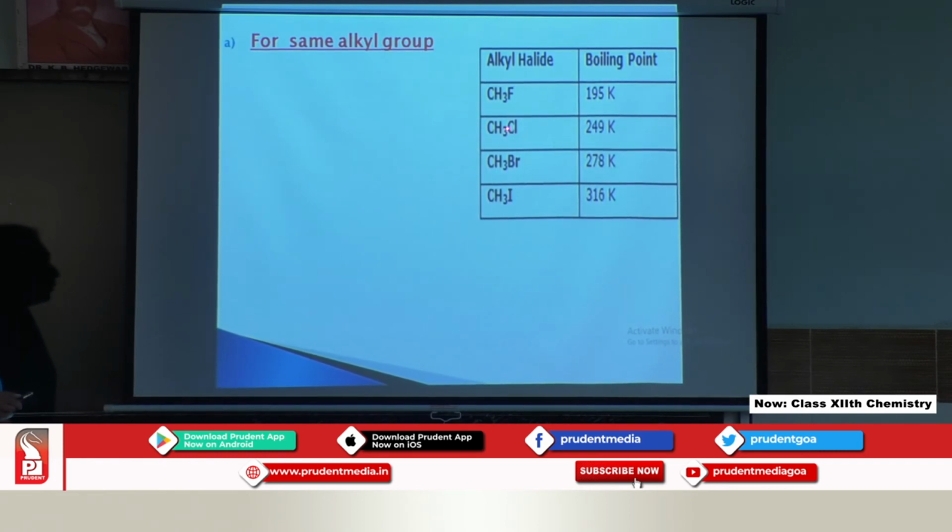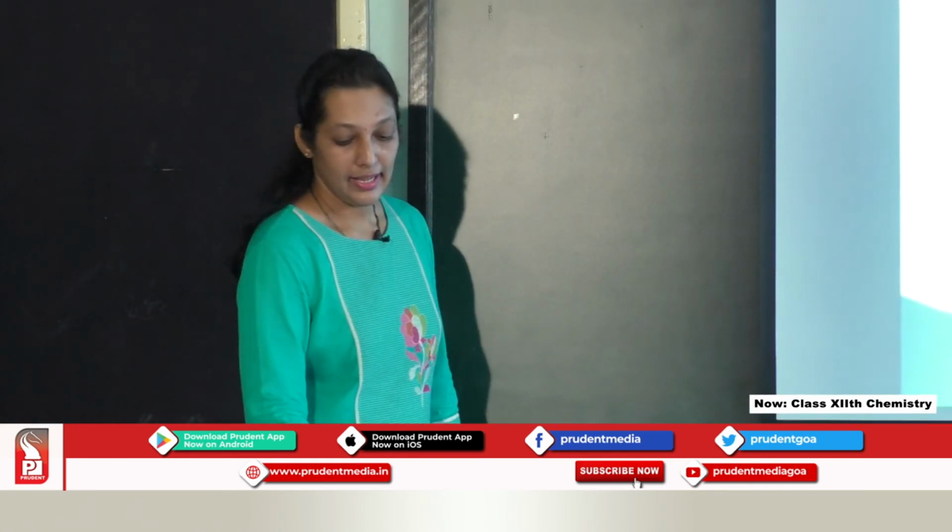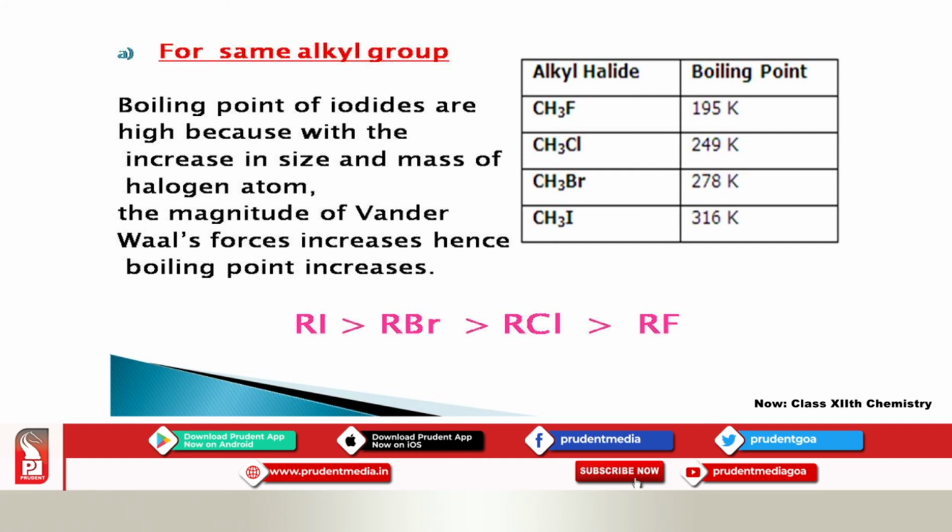But if you look at, the halogens are different. So, the boiling point also differs, that means the boiling point depends upon the halogen. Boiling points of iodides are high because with the increase in size and mass of halogen atom, the magnitude of van der Waals forces increases, hence boiling point also increases. Therefore, if you look at this table, methyl iodide has the higher boiling point, and the order of reactivity for halides is RI, RBr, RCl and RF, that is alkyl iodide, alkyl bromide, alkyl chloride and alkyl fluoride.